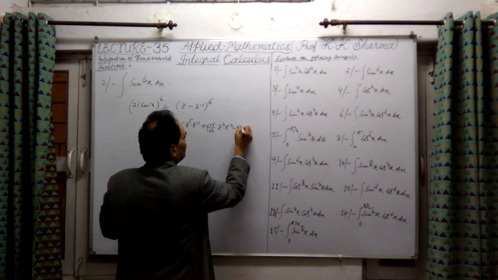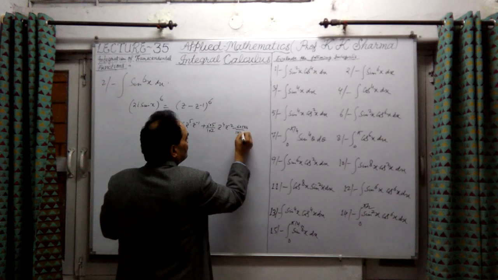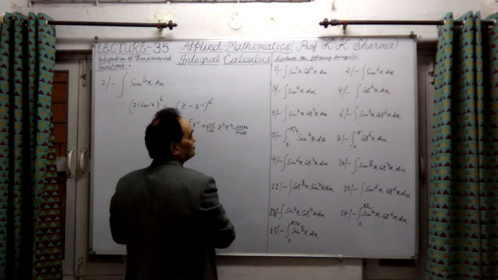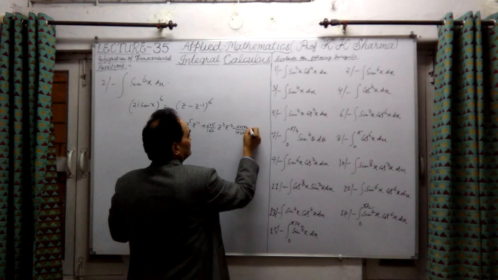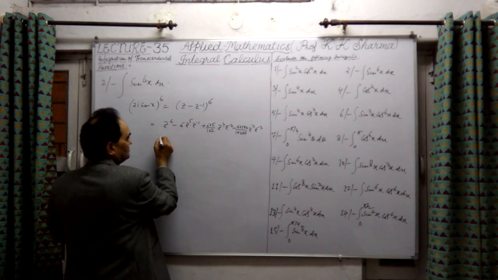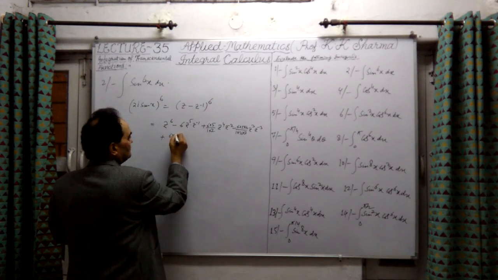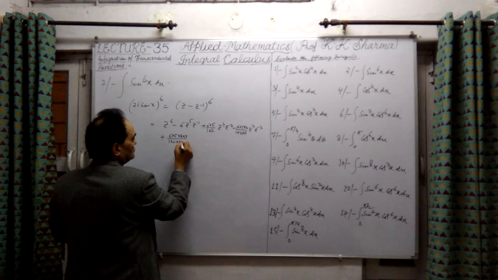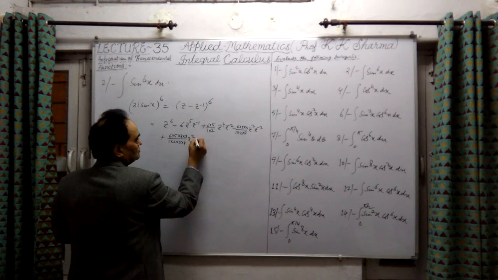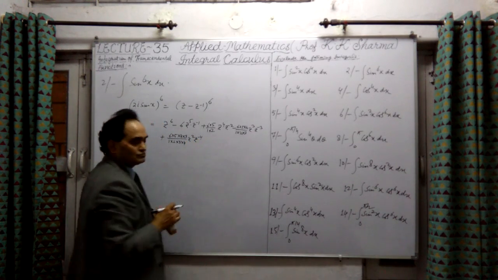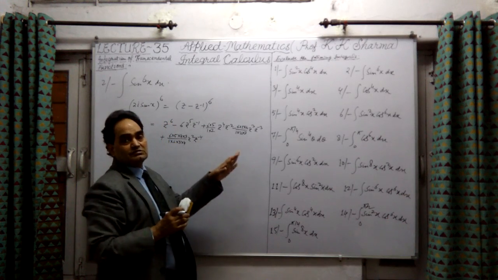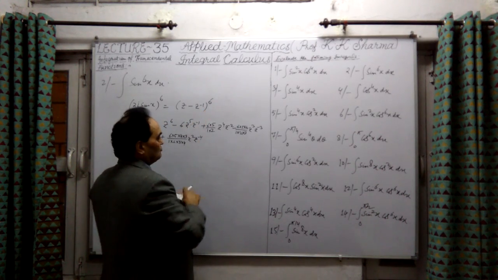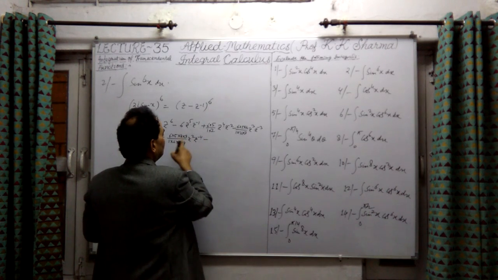This will be 6 into 5 into 4 upon factorial 3, that is 1 into 2 into 3, into z to the power 3 into z to the power minus 3. The next term will be plus sign, 6 into 5 into 4 into 3 upon factorial 4, that means 1 into 2 into 3 into 4, into z square into z to the power minus 4. We continue until z to the power minus 6 comes out, the final term. Up to that we have to expand this. Next will be a negative sign.